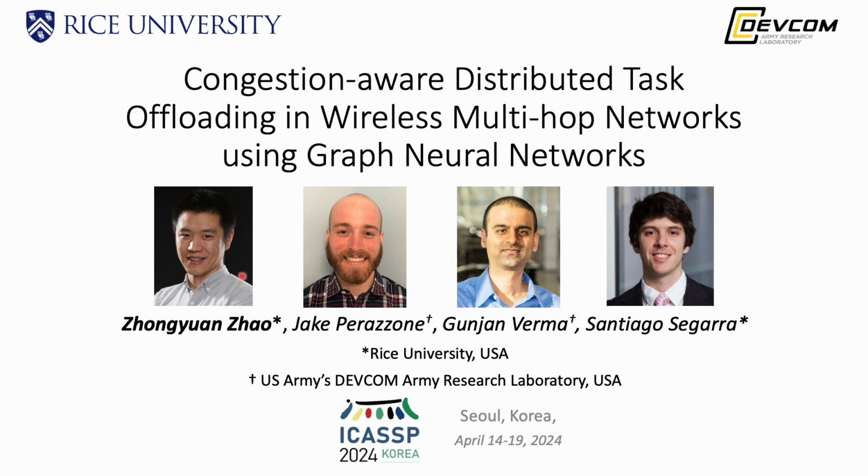So here I will present our collaborative work with Jacob Arzon, Gonja Verma, and Santiago Segarra on congestion-aware distributed task offloading. By the end of this talk, you will learn how we could leverage graph neural networks to mitigate congestion in various multihop networks for computational offloading.